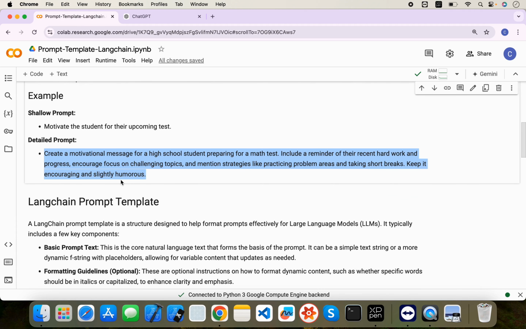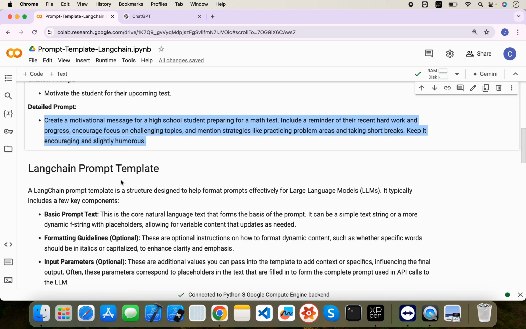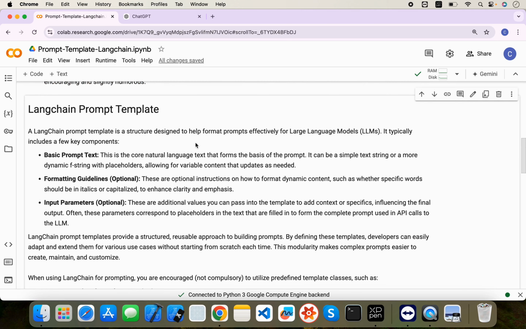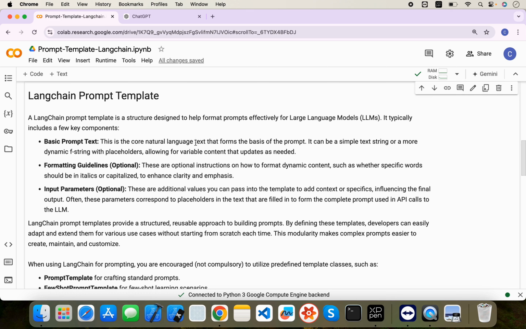Okay, so now let's see there is a prompt template in LangChain, what the prompt templates are and how we can utilize them, right? A LangChain prompt template is a structure designed to help format prompts effectively for the large language model. It typically includes three components, basically. One could be a basic prompt, second is formatting guidelines, and third is the input parameter, right? So the prompt template is nothing but a predefined template or structure which you can utilize to create your prompt.